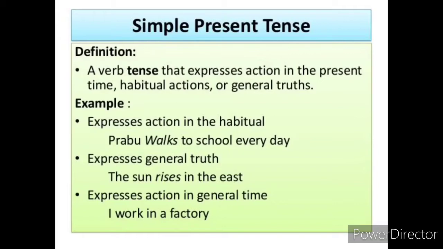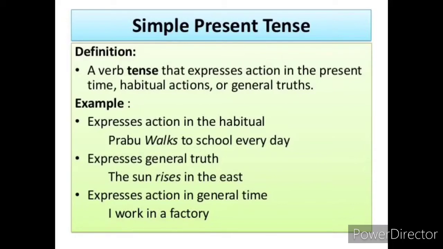Then look at the next example that expresses the general truth. The sun rises in the east. So it is a general truth. We cannot change it. It is a general fact. Then look at the next example, which expresses action in general time. That is, I work in a factory. It is a general action that expresses the general time, that is, now it is happening. So in the present.